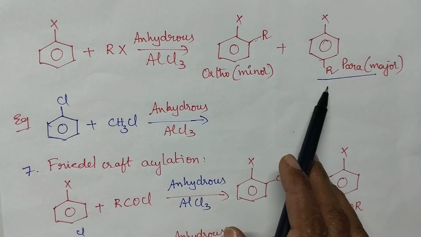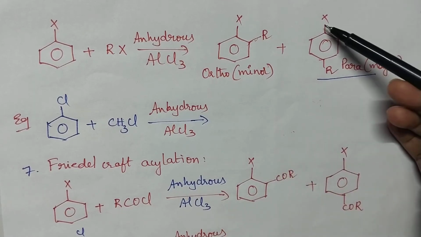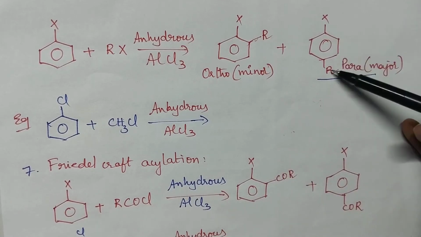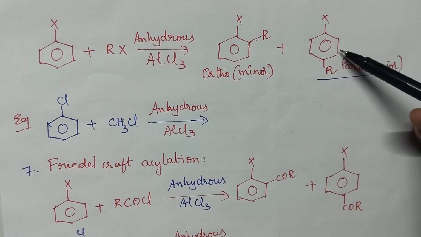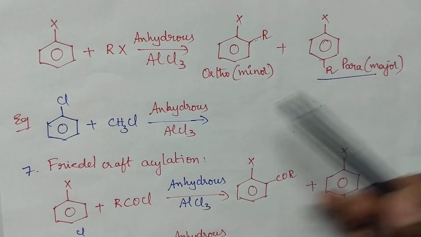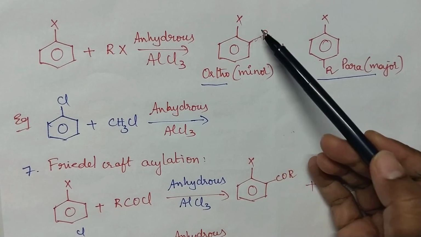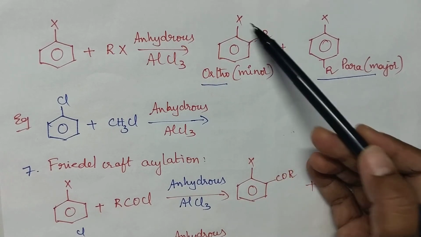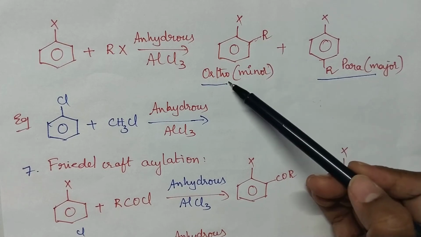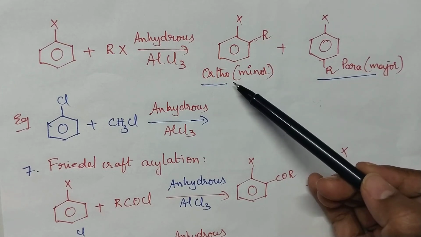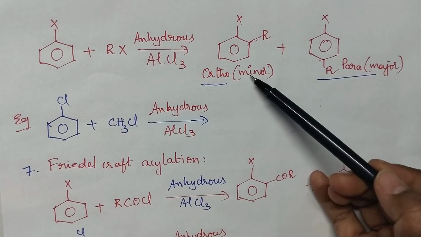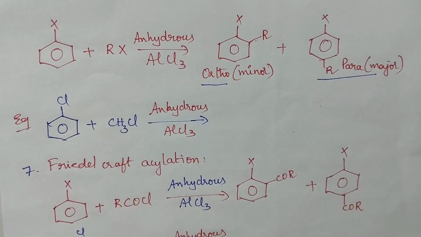Why is the para isomer highly stable? Here the two bulky groups are far away from each other and it gives stability to the molecule. When you move on to the ortho isomer, the two bulky groups are adjacent to each other. Due to the shielding effect, this ortho isomer becomes unstable. So it is the minor product. Let us see one example.